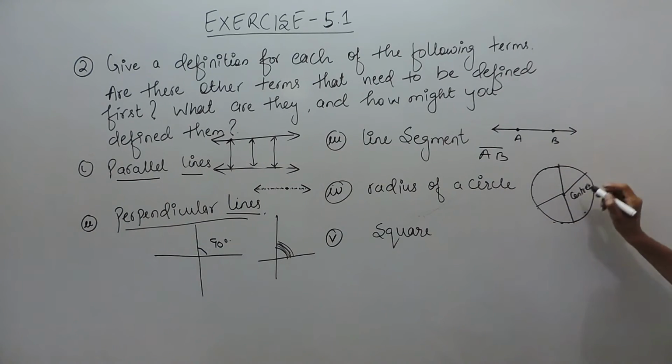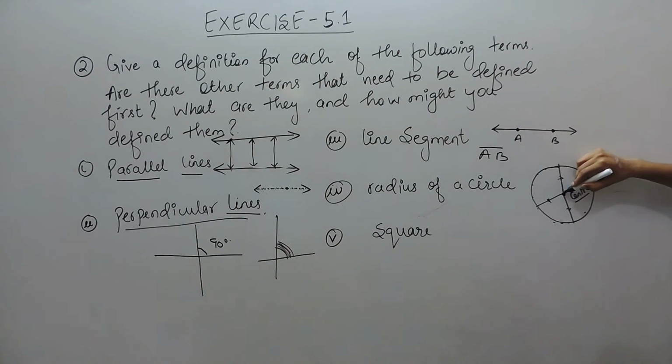Means this outer surface is equidistant from this center point, and the distance between this center and the surface is known as radius.